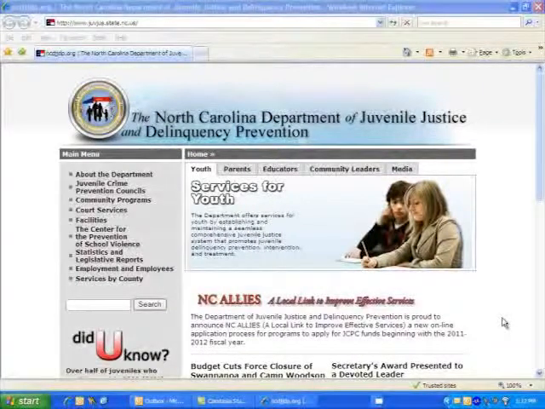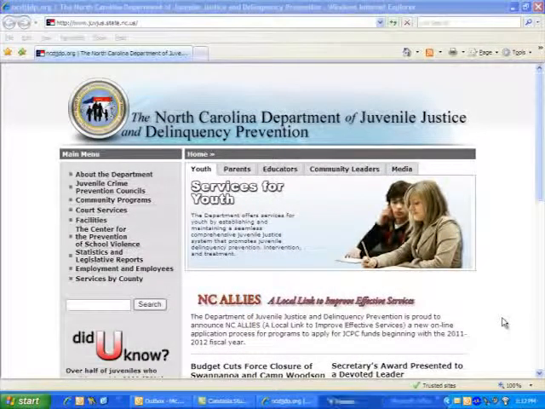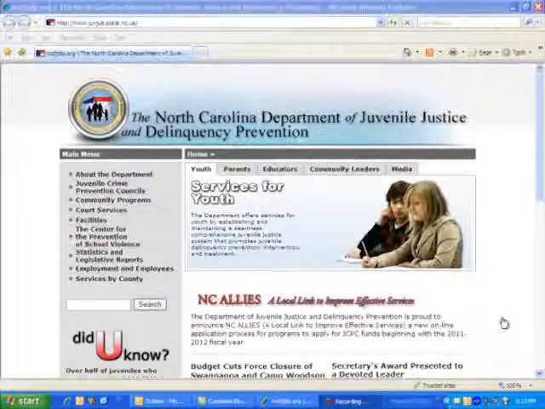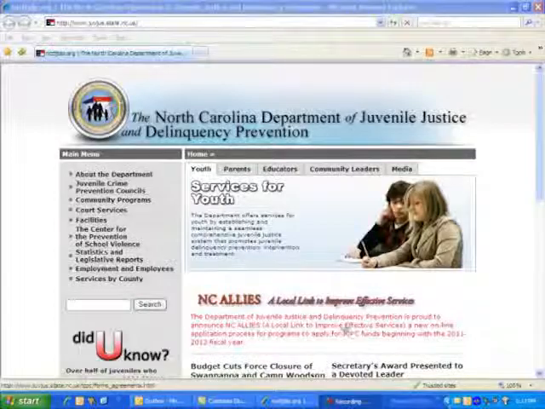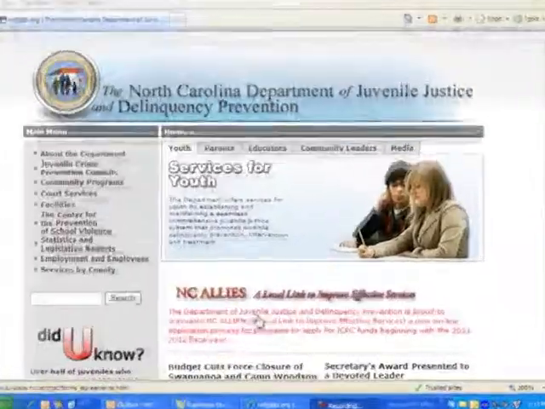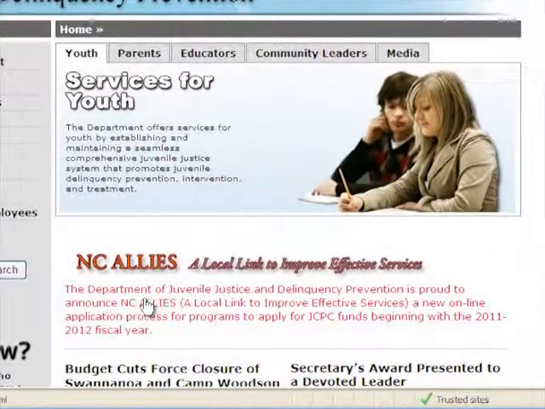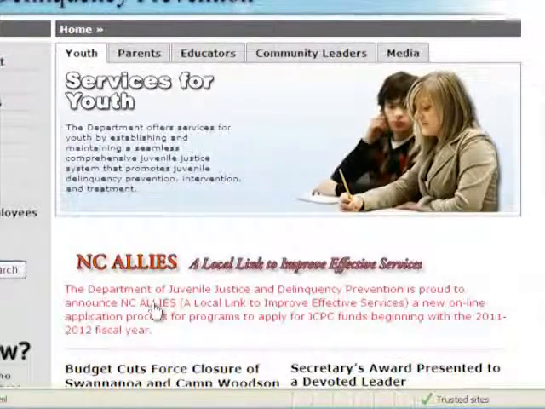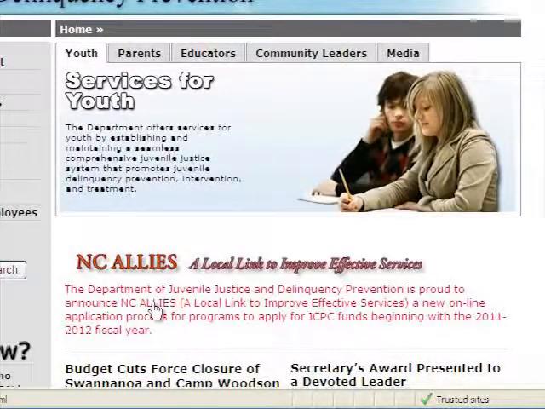Let's look at the DJJDP website and see where we can gain access to NC Allies. First of all, take a look at this link. It highlights in red when we hit the link. Click on the link and you will gain access to NC Allies.